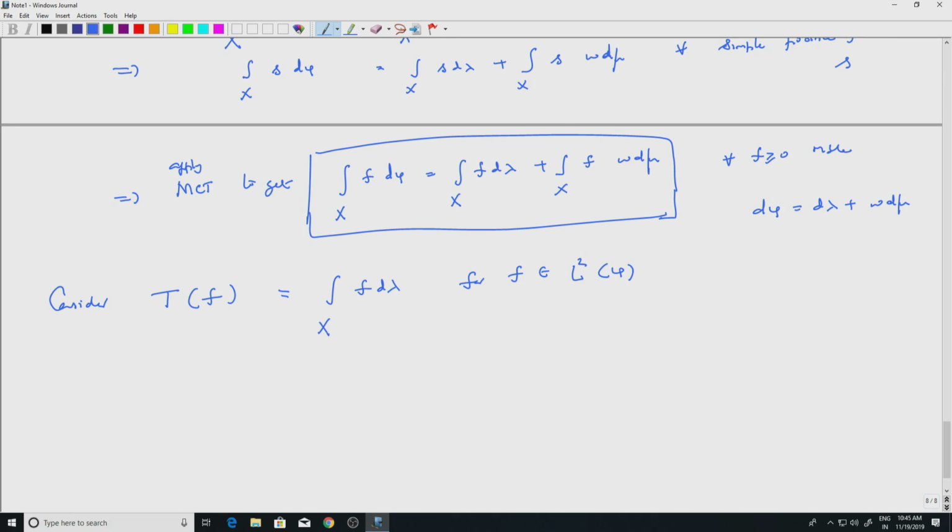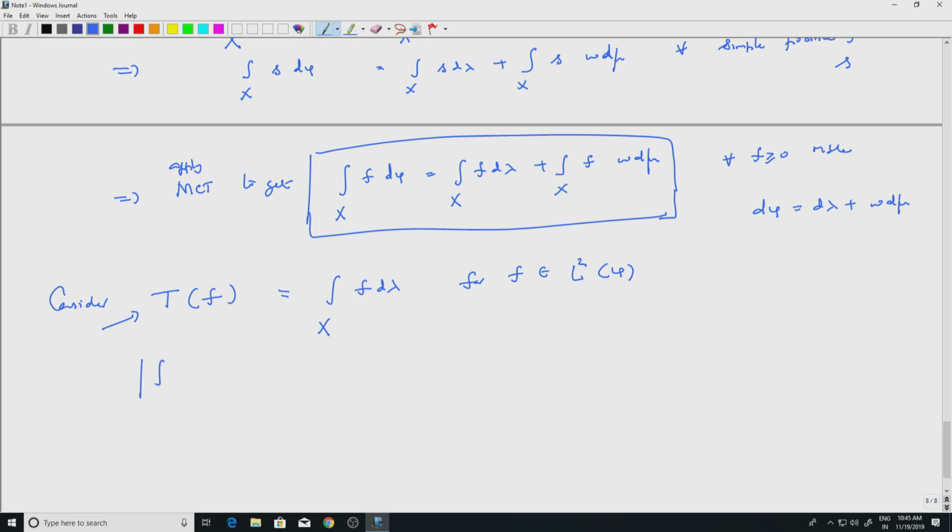So now there are three measures. Mu is the given positive sigma finite measure. We transferred it to w d mu, so that is a finite measure. Lambda is assumed to be positive and finite. So phi is something which dominates both lambda and w d mu. So I take f in L2 phi and I define the integral over x of f d lambda as Tf. Of course, I don't know if it is finite, etc. We'll prove that.